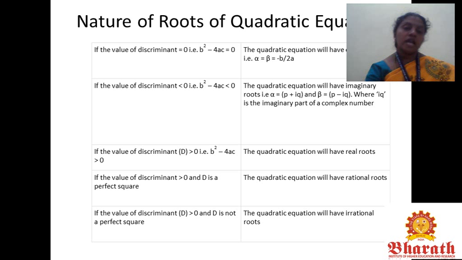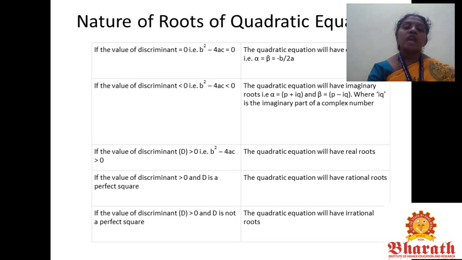If the discriminant is less than 0, that is b² − 4ac < 0, the quadratic equation will have imaginary roots. That is α = p + iq and β = p − iq, where iq denotes the imaginary part of a complex number.